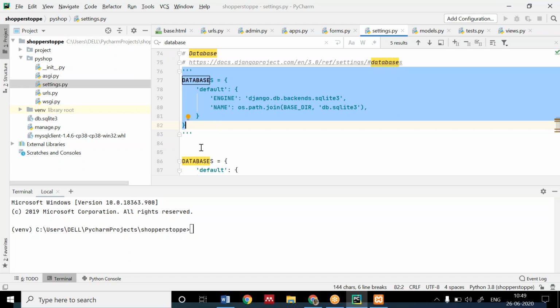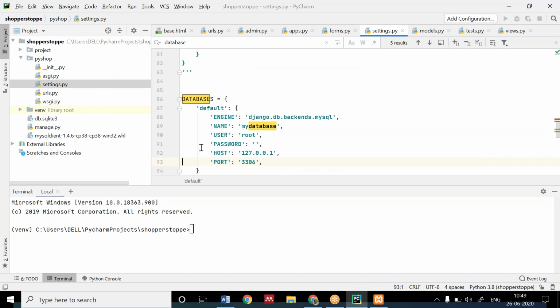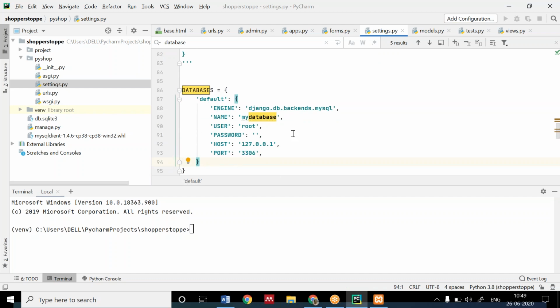Hope you have done this. When you copy the database, make changes as you see here. Then I'm going to explain what changes we have made.